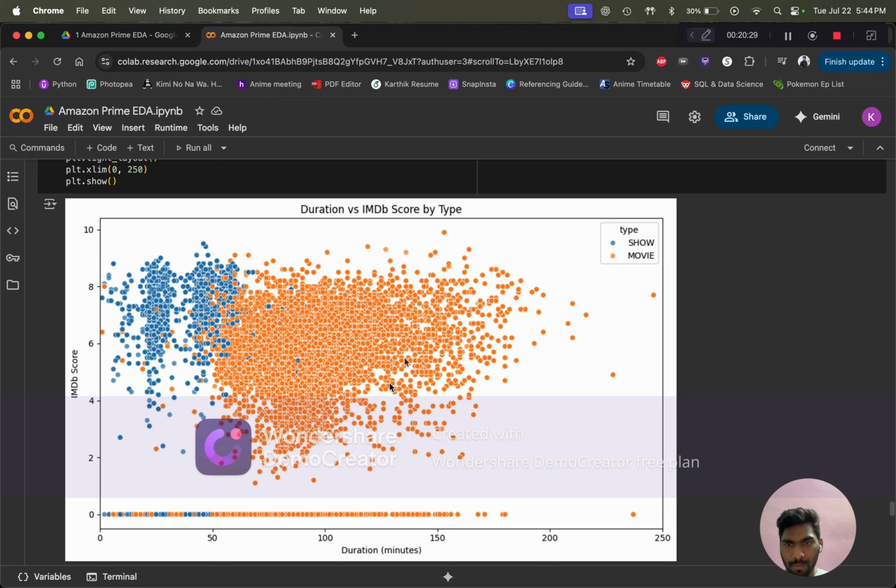This is where most of the data lies, and most of the data is for movies. For the shows, the IMDb score is higher and the runtime is lower, because most of the shows end between 25 to 30 minutes, or longer shows tend to be around 1 hour. So most of the shows end between 50 minutes and 1 hour, and the runtime of movies is typically two and a half hours to 3 hours, with some exceptions as well.